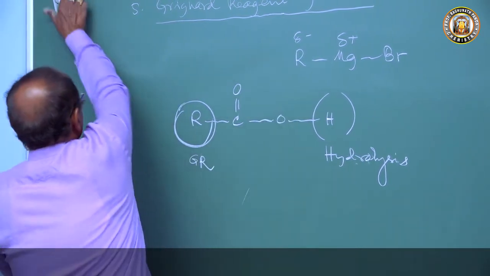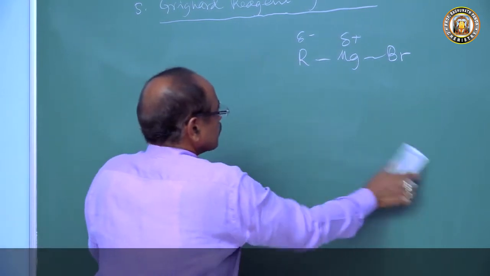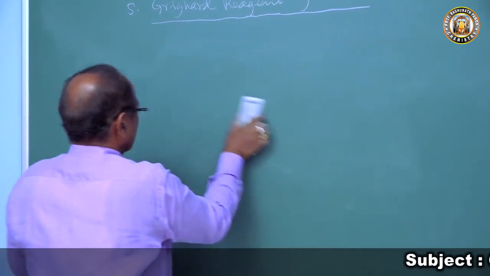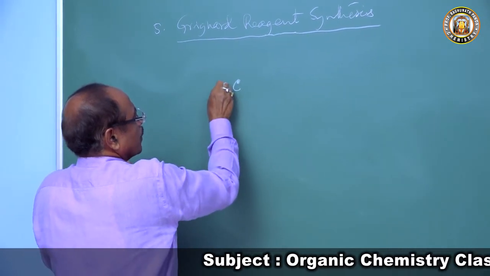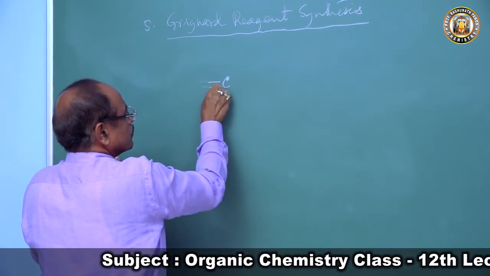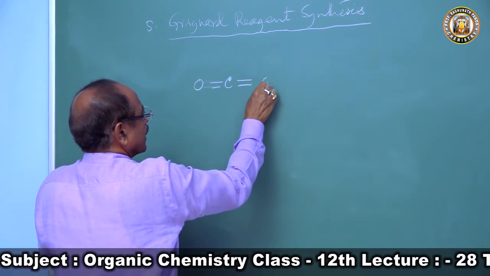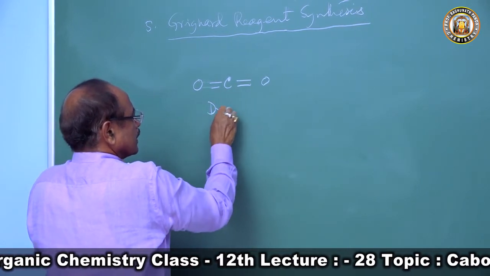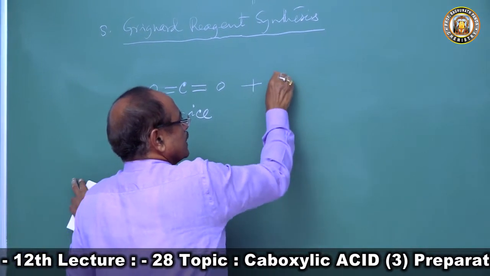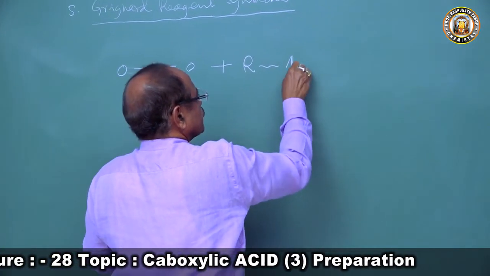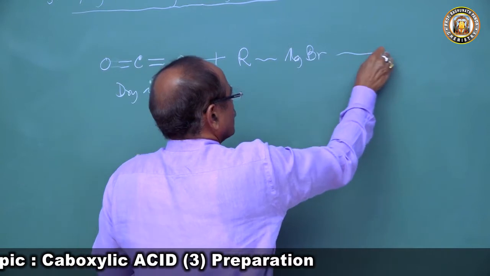Let us take the dry ice, carbon dioxide, O=C=O. The solid carbon dioxide is called dry ice, and we treat this with Grignard reagent RMgBr.